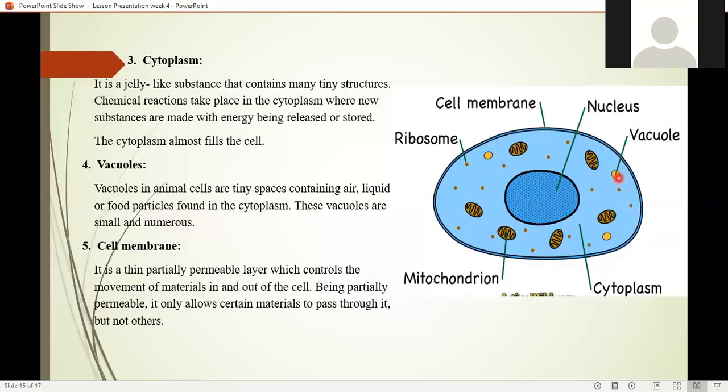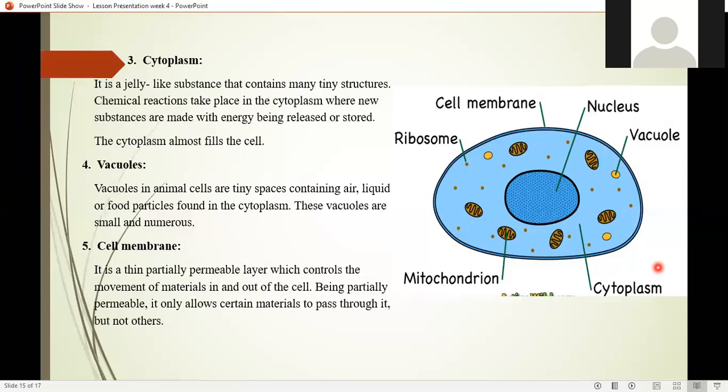Okay. And the last thing is the cell membrane, the outer boundary, right? This is very crucial. If a cell does not have a cell membrane, what is going to happen? Just think about it. If I cut this cell membrane from here, yes, all the cytoplasm and the vacuoles and the mitochondria and these tiny particles are going to be thrown outside this cell, because the cell membrane keeps them intact. So it's like a balloon, okay? You fill water in a balloon and you make a knot. If you cut that balloon, all the water is going to be out of that balloon, okay?